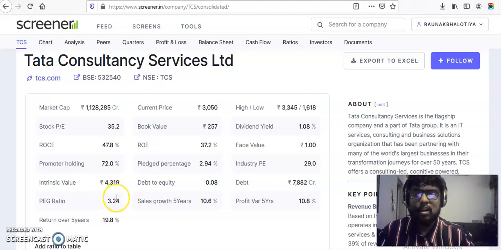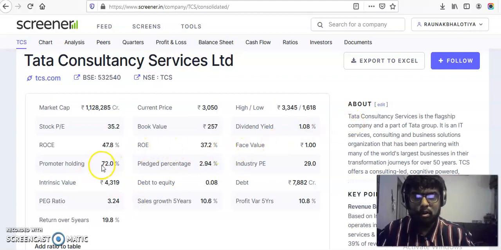But since this company is a part of Nifty 50 and it's a big brand, it's currently trading at 3.24, so you can say it's an overvalued stock. But generally, this stock keeps going up because quarter on quarter the profits go up. So these are some important ratios.